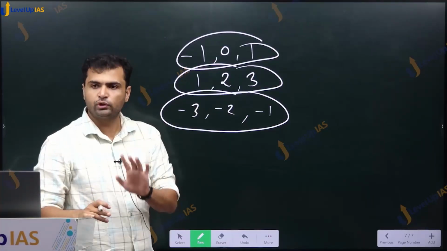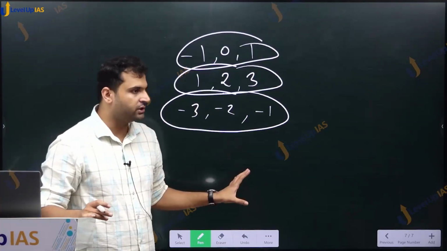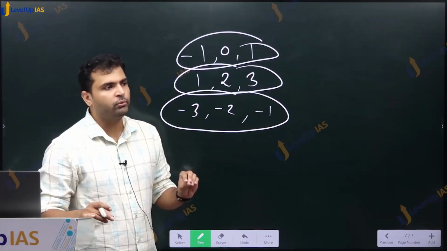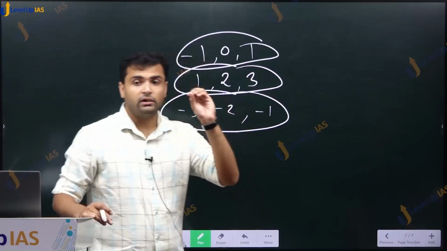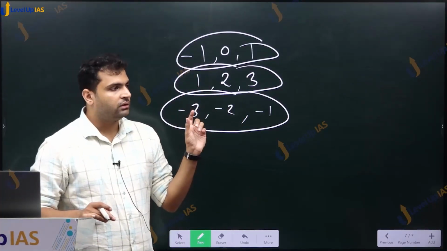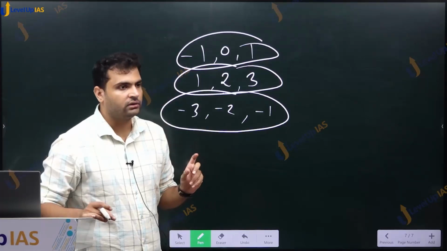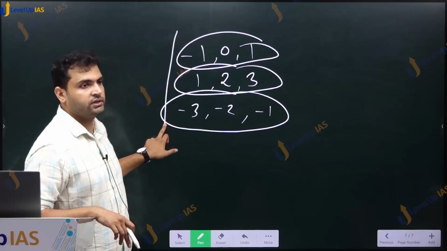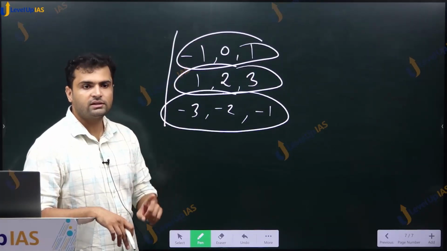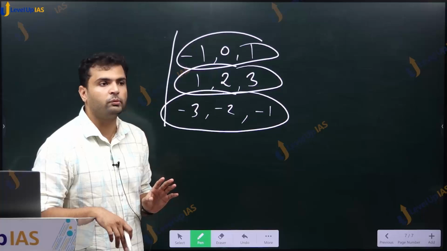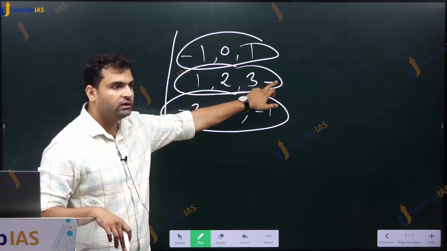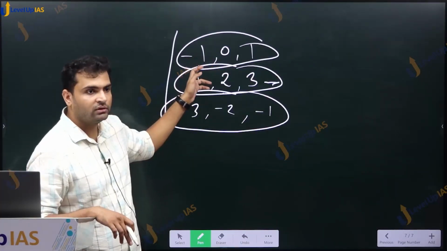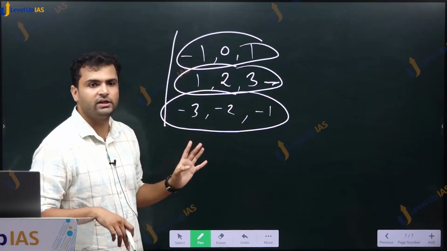This was perhaps the most difficult question that has come in last few years. I don't expect you to understand it right away. Only point of discussing this was how important it is to understand the difference that terminologies make. Same question they asked for integers in 2022. What was the answer? 3 possibilities. Same question they asked in 2021 for natural numbers. What would be the answer? Only 1 possibility. Because these are not natural numbers. These are also not natural numbers, 0 and minus 2. So answer would be 1 there, but 3 in case of integers.